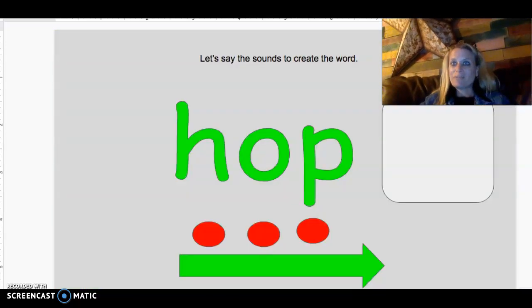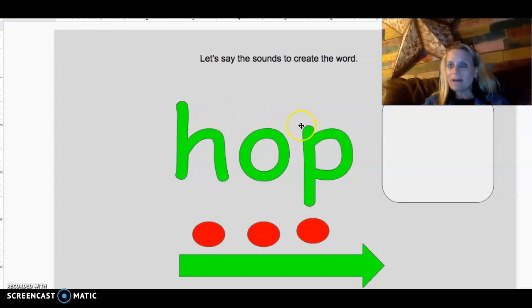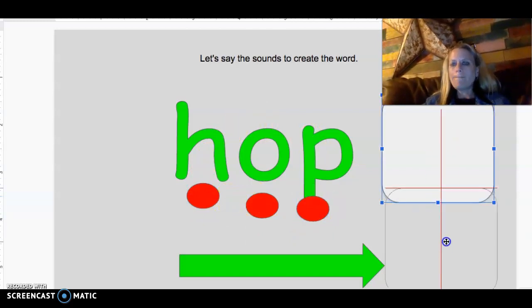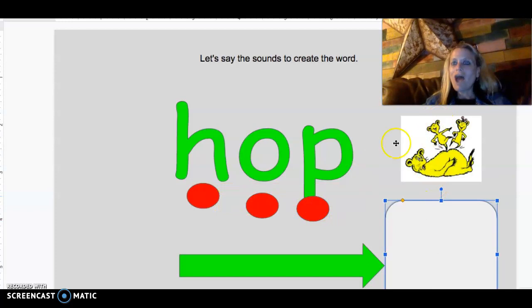All right, now it's time to put those sounds together to create the word. H says h. O says ah. So we have h, ah, and P says p. H, ah, p. Hop. Here is our word hop.